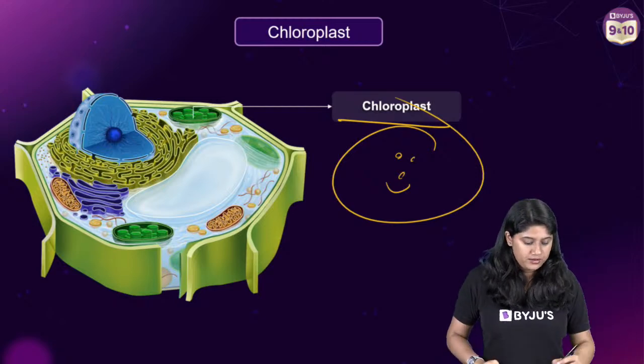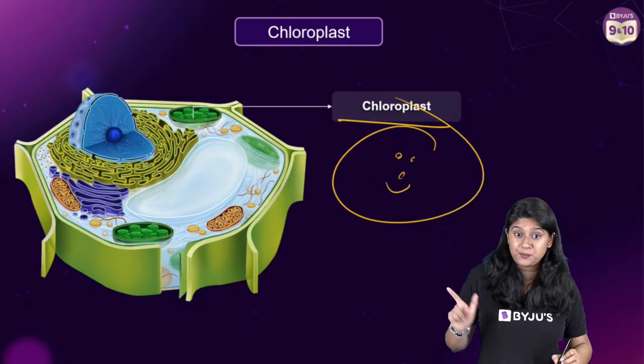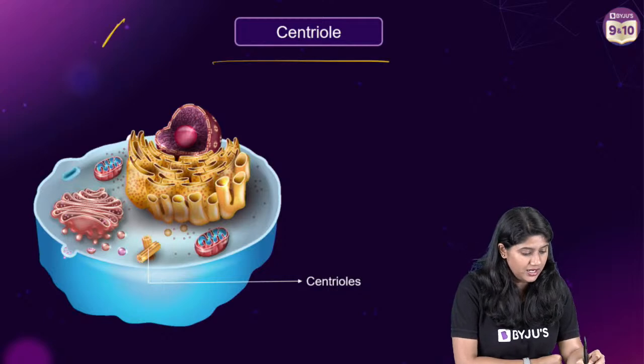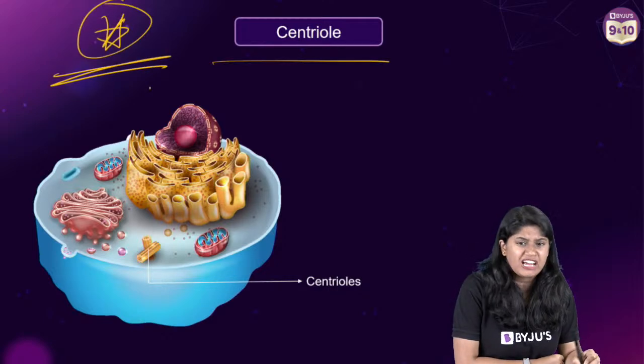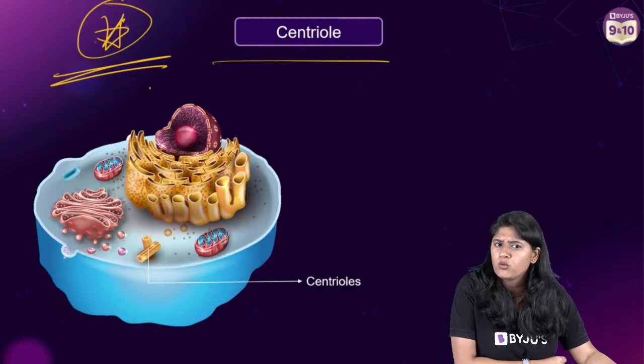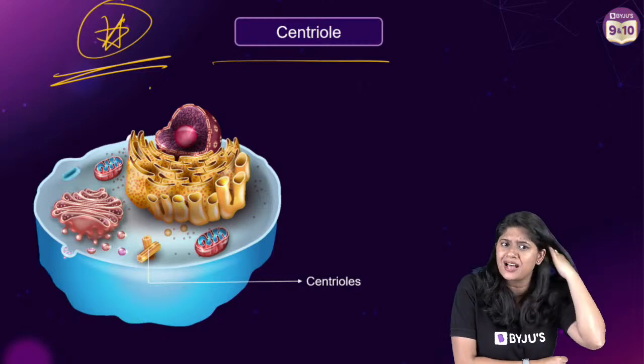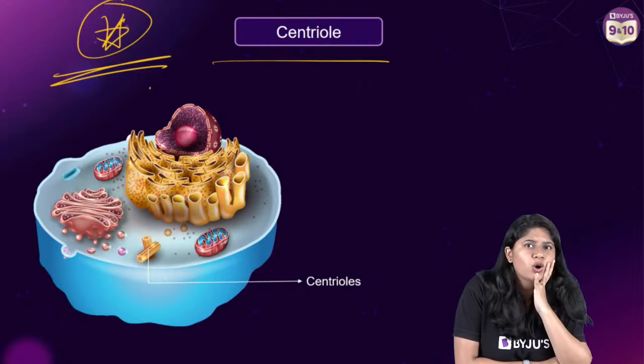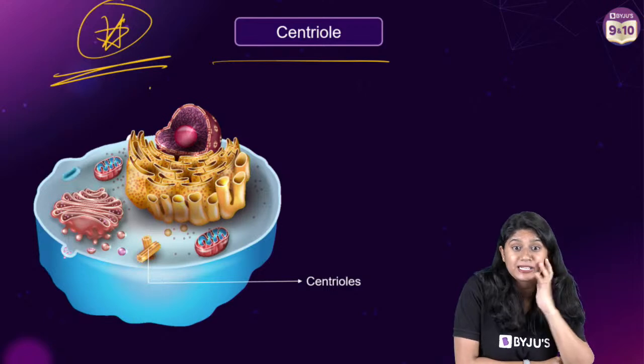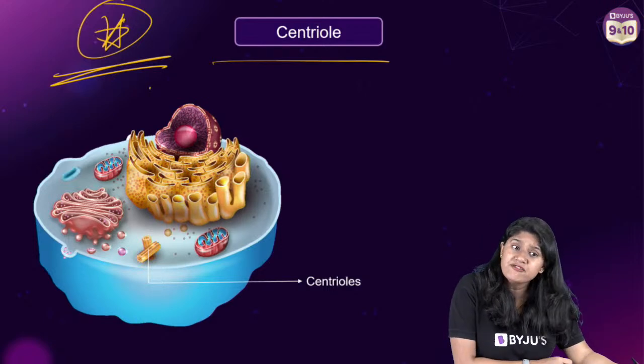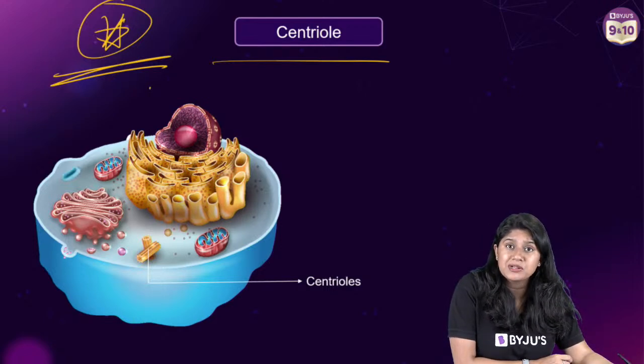Good. The last one, everyone, this is a bonus thing for you. In animal cells, we don't have plastids. I know you're asking, ma'am, do we have plastids in the animal cells? No, we don't have plastids in animal cells. The function of the vacuole in animal cells is the same, storage.